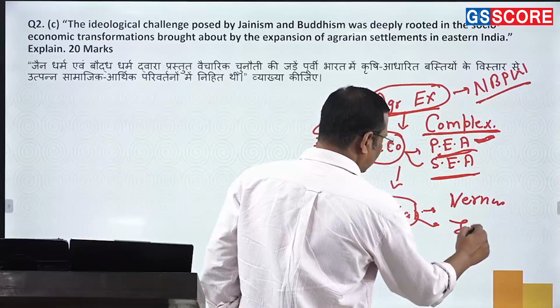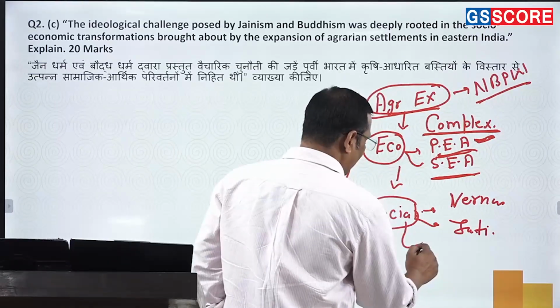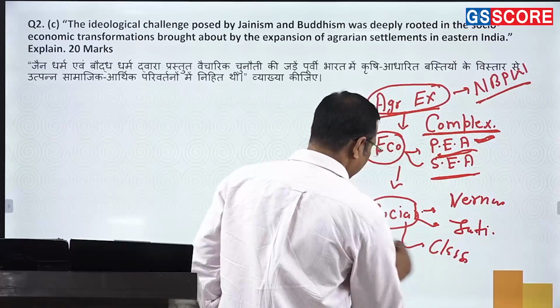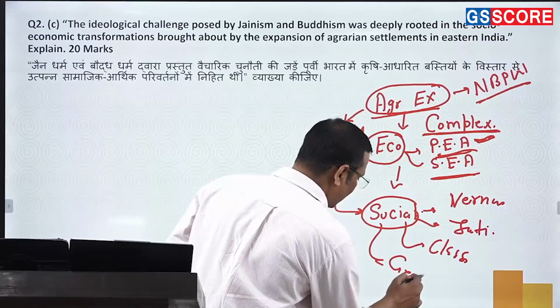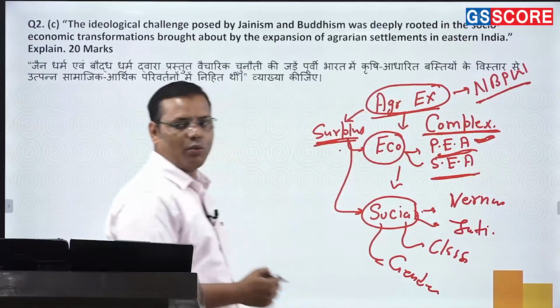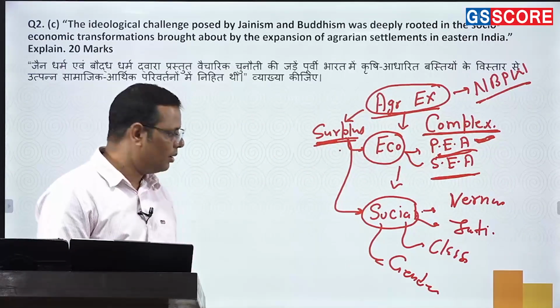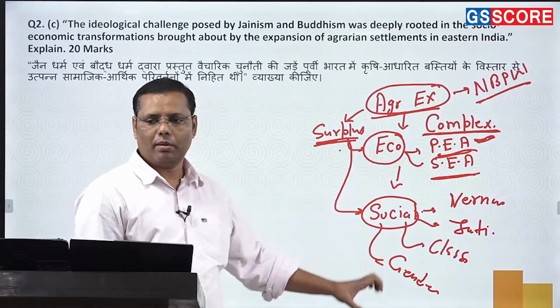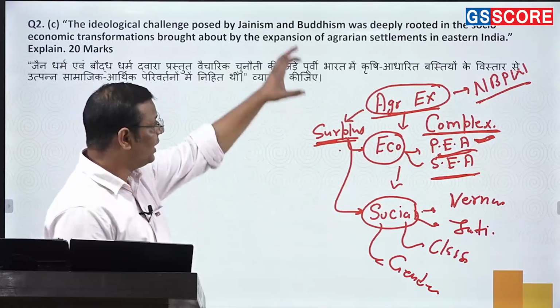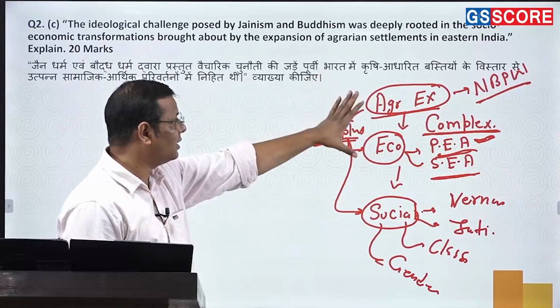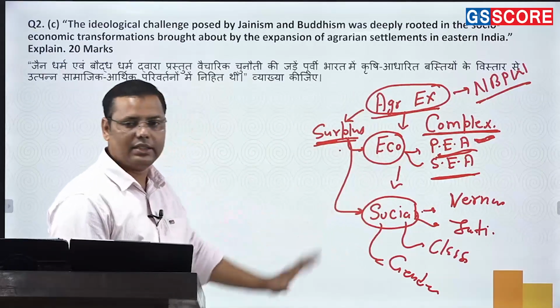It brought the Jati system as well, right? It brought the class configuration. It created gender difference in the society. So with respect to society, what do you need to talk about? You need to talk about all these social complexities coming into the society. Because of this agricultural surplus or agricultural transformation, ultimately you find all these changes were coming.